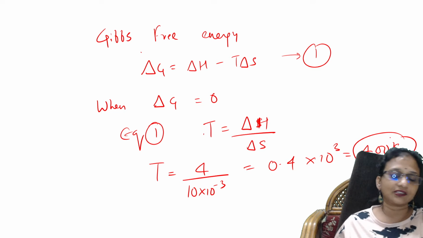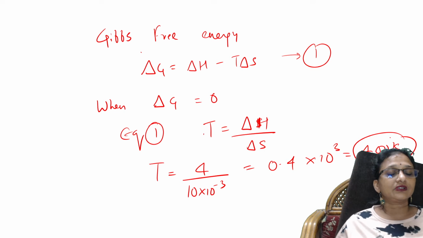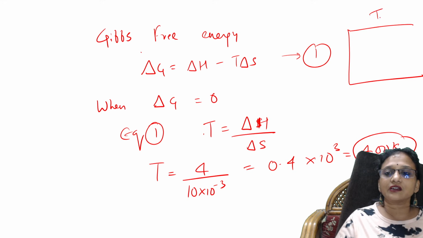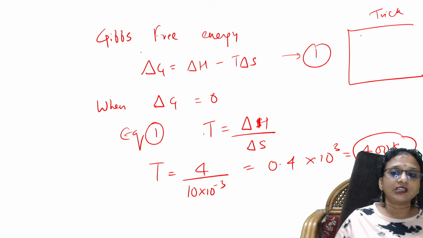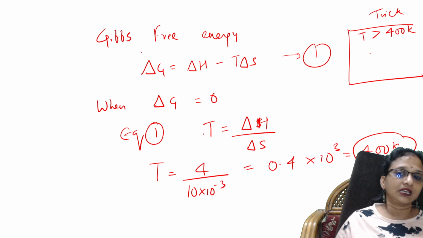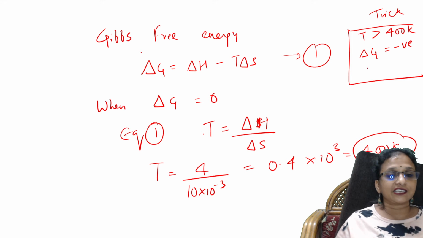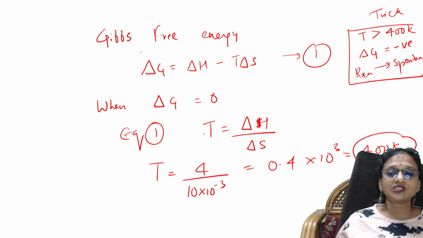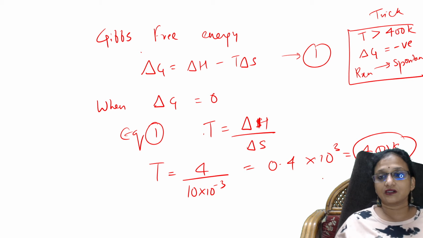Okay, I calculated this. Now, how to tell whether the reaction is spontaneous at what temperature? Remember, what is the important trick, students? Important: if the T value is more than 400 Kelvin, then delta G is negative. If delta G is negative, the reaction is spontaneous. So remember this concept. I got the answer: more than 400.